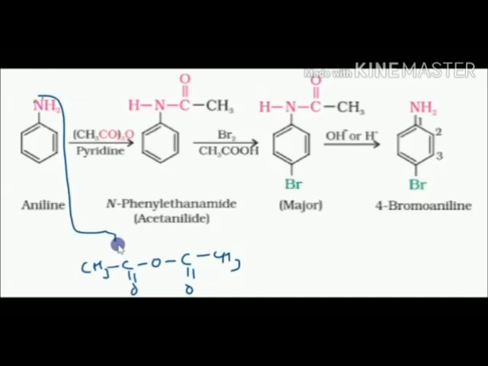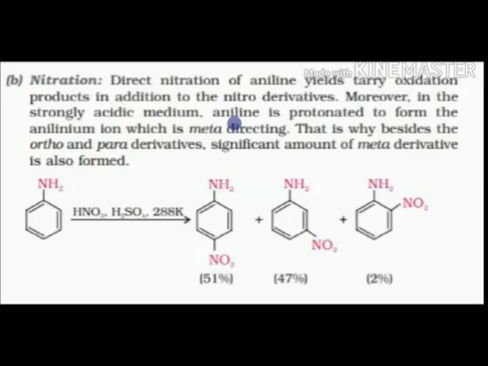Then bromine is added in the presence of acetic acid. Because of less steric hindrance, the bromine attacks the para position. Then with alkali or base, the acetyl group is eliminated and the amino group is regenerated. You see 4-bromoaniline is formed, and we get the desired single product.